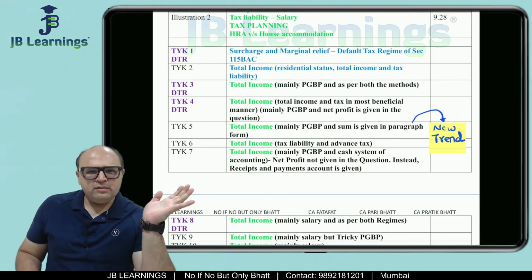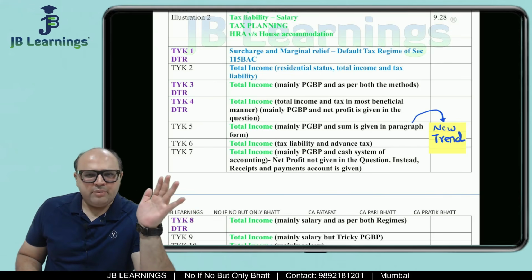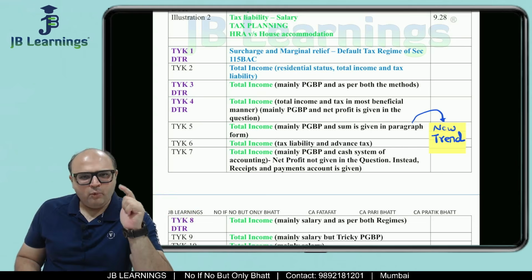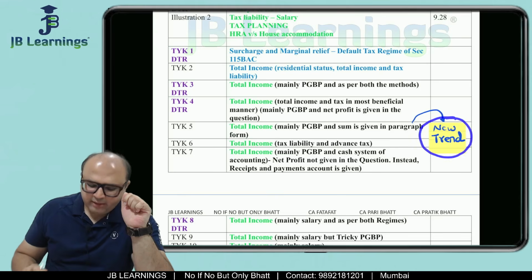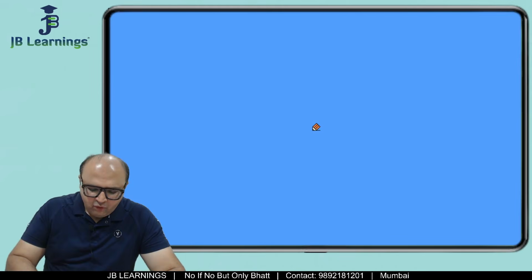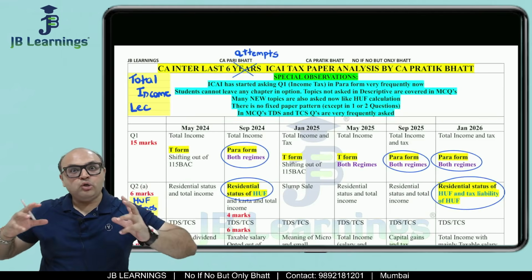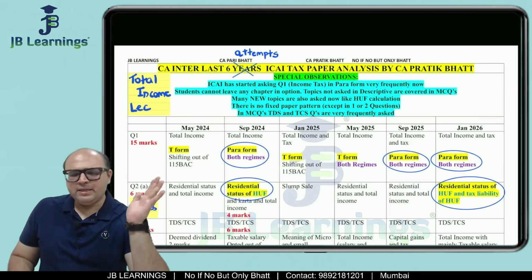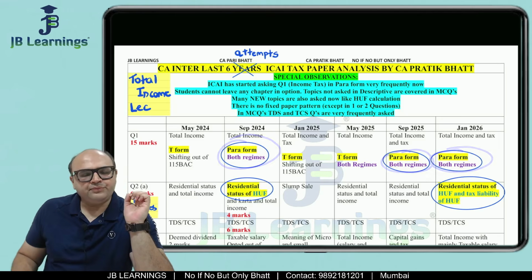There are a few other questions, but those relate to salaries or other chapters. But if you see PGPP, the question 1 which they generally ask, only one question was in paragraph form. So in paragraph form there is nothing new, no separate knowledge required. You need the same set of skills. But students are not very well versed in solving sums in paragraph form.